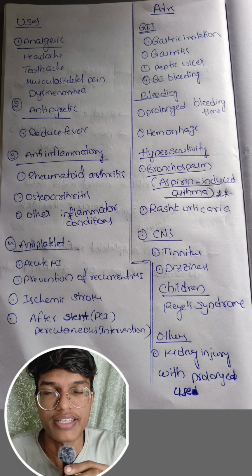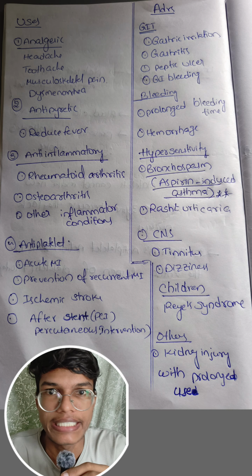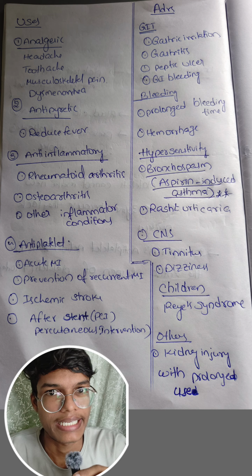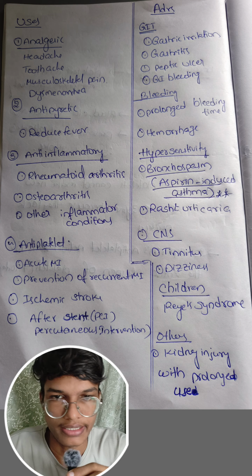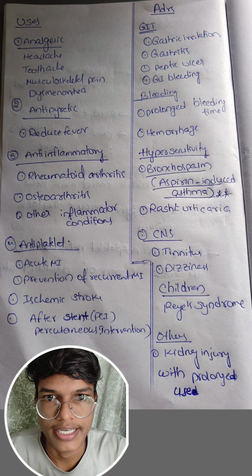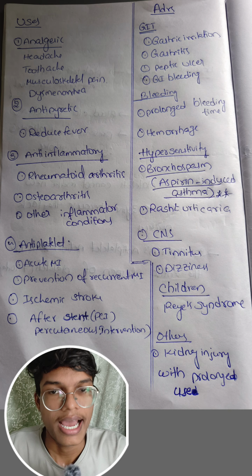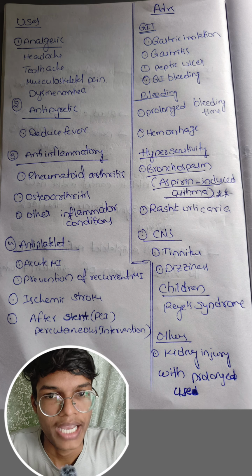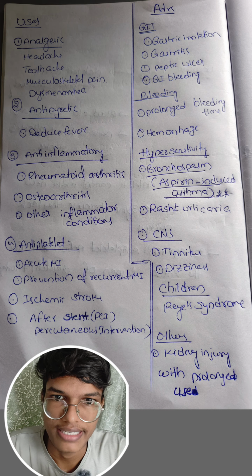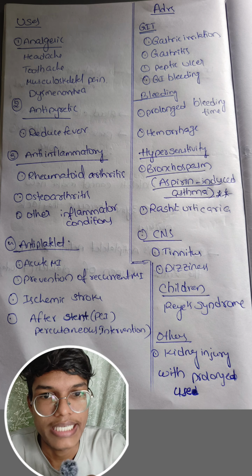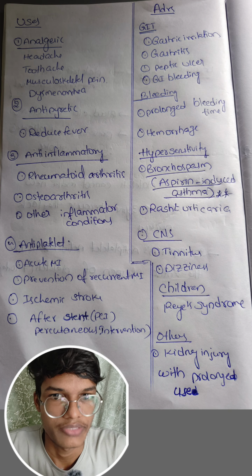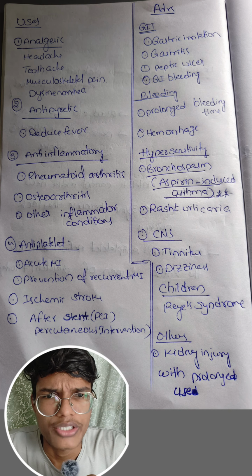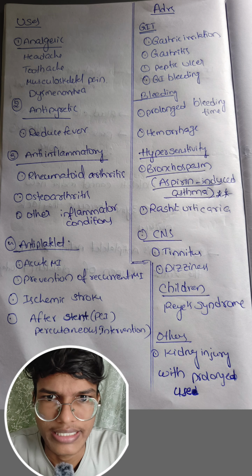Now, what are the uses and adverse effects? Uses are analgesic, for headache, toothache, musculoskeletal pain, and dysmenorrhea, that is painful menstruation; antipyretic, reducing fever; anti-inflammatory, like in rheumatoid arthritis, osteoarthritis and other inflammatory conditions; and antiplatelet action wherever it is required, like in acute MI, prevention of recurrence of MI, and ischemic stroke, and after stent, that is PCI, percutaneous coronary intervention. It is a non-surgical procedure used to open the blocked coronary vessels to restore blood flow.